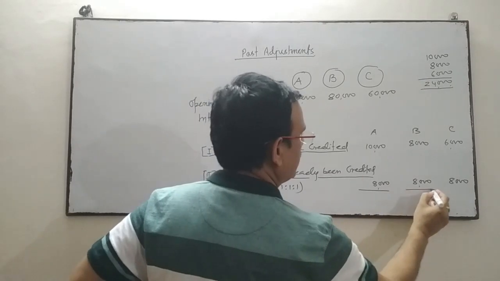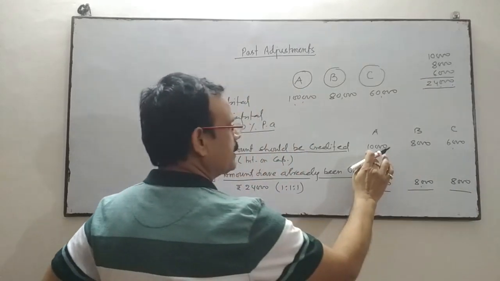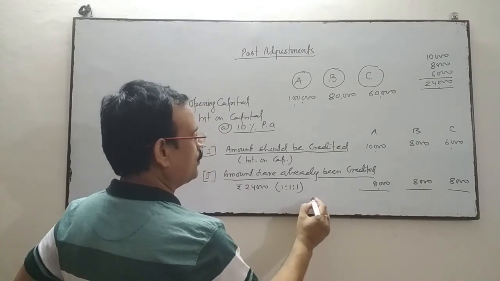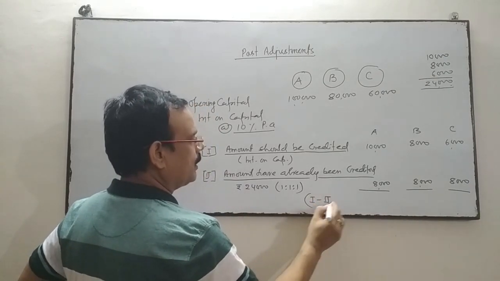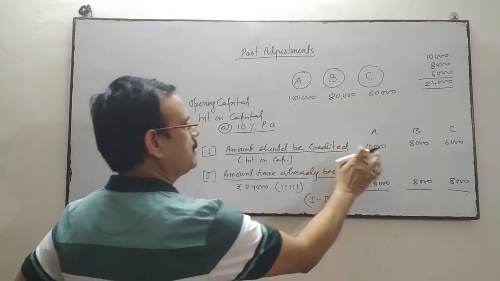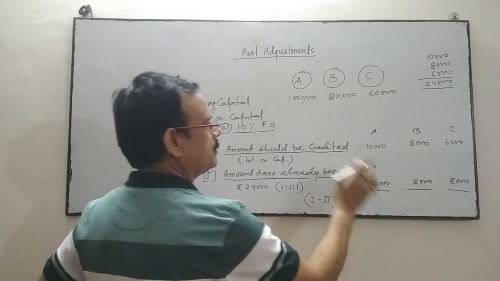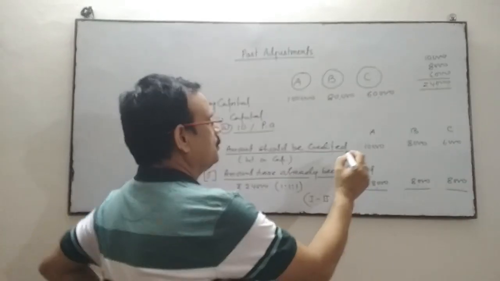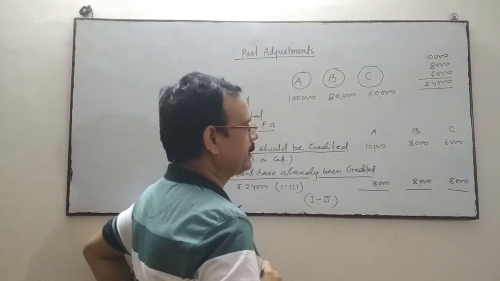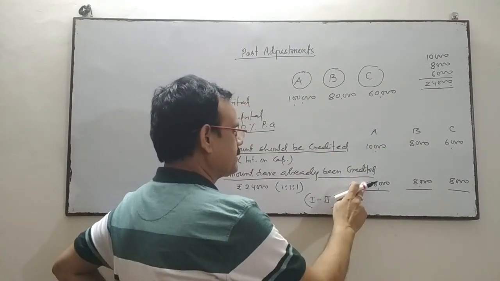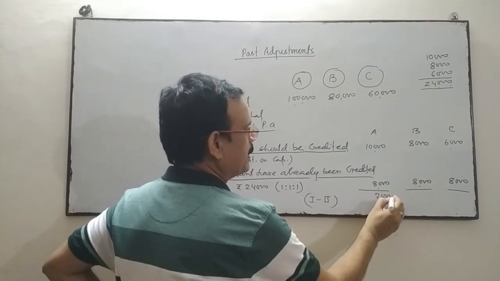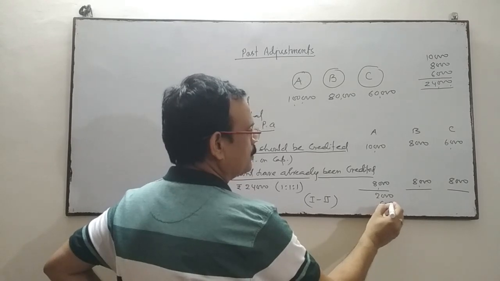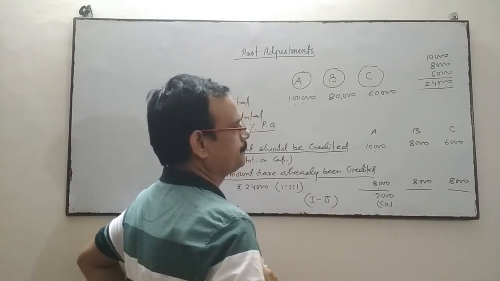Now we'll do the comparison of this item and this item, that is 1 minus 2. This is 1 and this one is 2. For A, it should be credited 10,000. However, it has been credited only 8,000. So we have to credit A's account by 2,000.